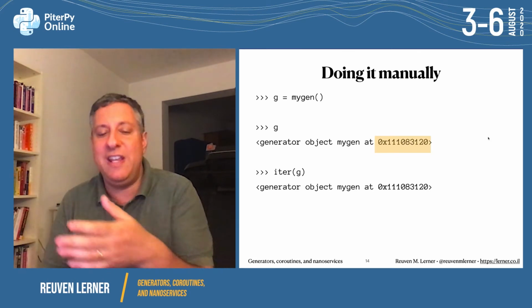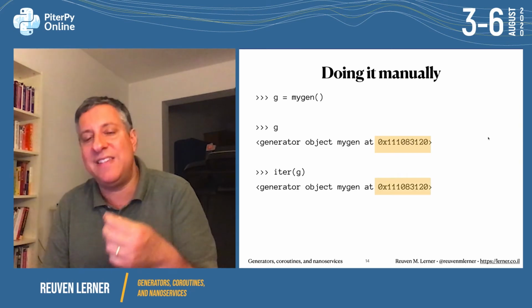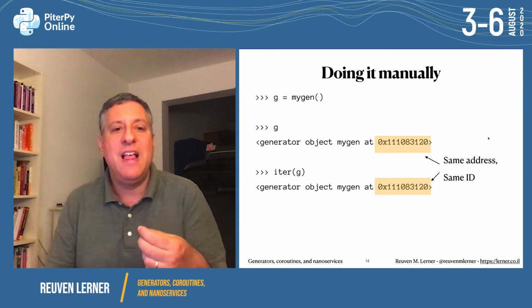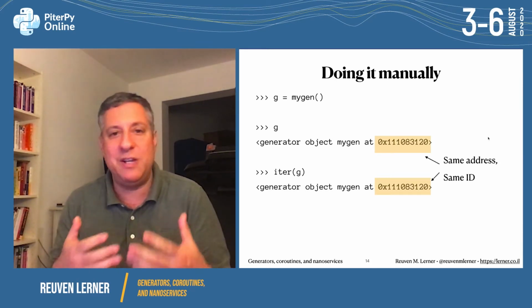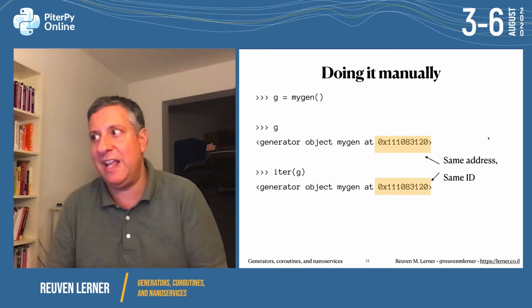So we see that g is there, but we also see that iter g has exactly the same value, which means that the generator is indeed its own iterator. Running the built-in iter function on g will just return g again.